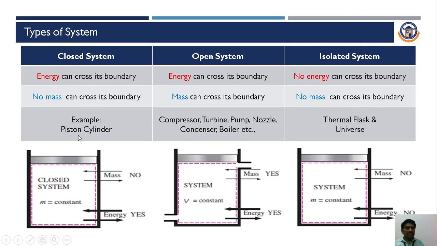The suited example for a closed system is a piston cylinder arrangement during the compression stroke and power stroke. For an open system, the steady flow devices like compressor, turbine, pump, nozzle, condenser and boiler, where continuous mass transfer takes place. Followed by the isolated system, the thermal flask is the best example for this system.